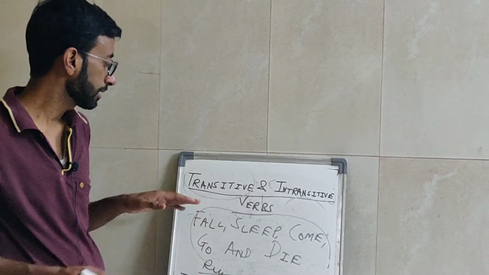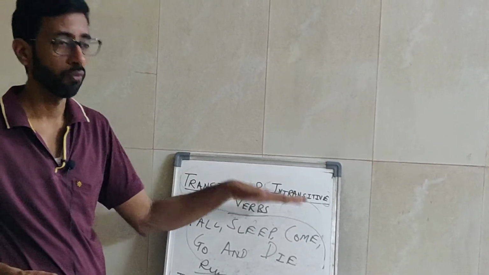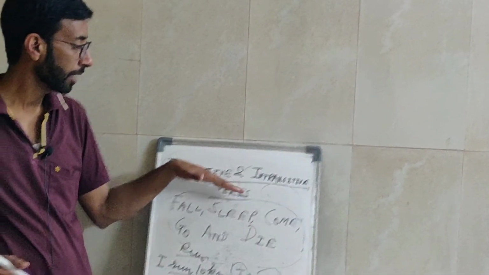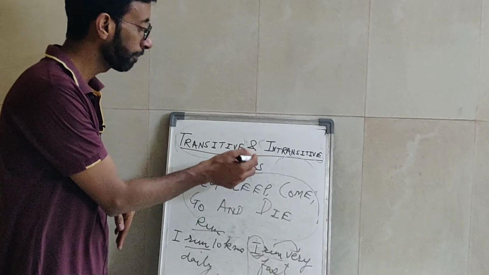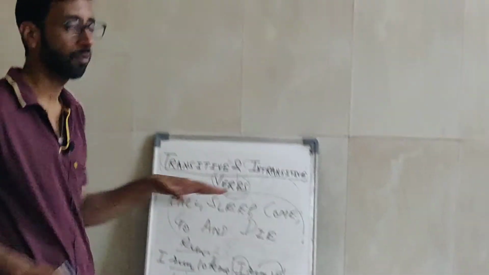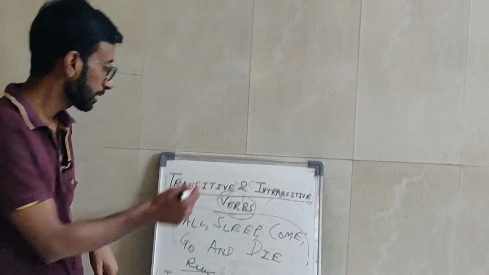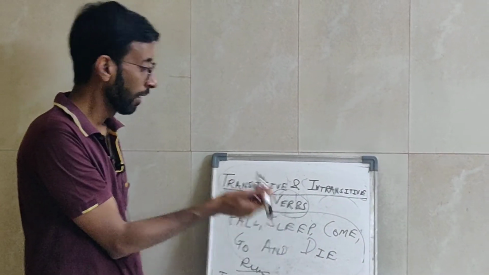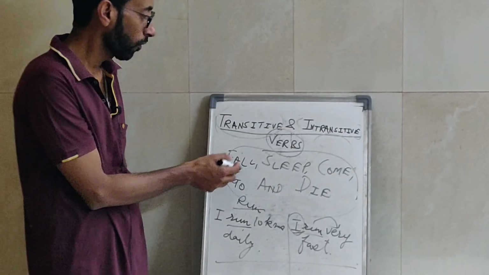Or very simply, a transitive verb answers the question who or what, and an intransitive verb does not require any object. Why? Because the action is completed by the subject only, and only those verbs which are transitive in nature can be changed into passive.